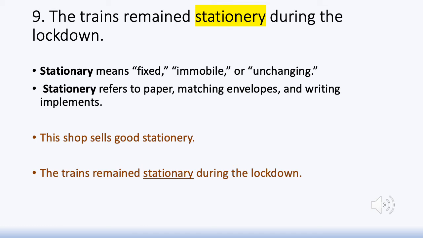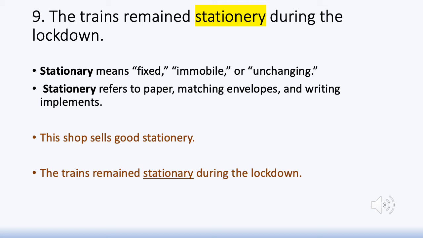So that is stationery, and the other is stationary. And we are referring to the trains remaining immobile, and therefore the word to be used is stationary. The trains remained stationary during the lockdown, whereas this shop sells good stationery. That is a different word altogether.